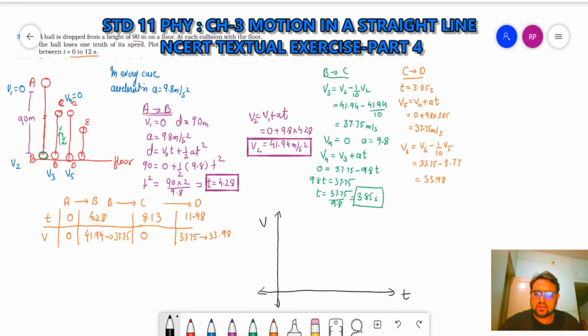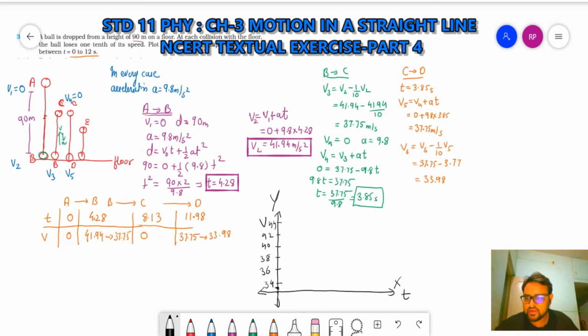Okay, I'm taking velocity on the y-axis and time on the x-axis. Let's say the velocity starts from 34. We will write down 34, 36, 38, 40, 42, 44.